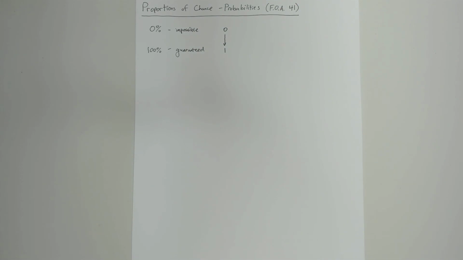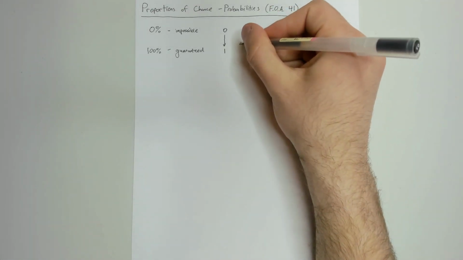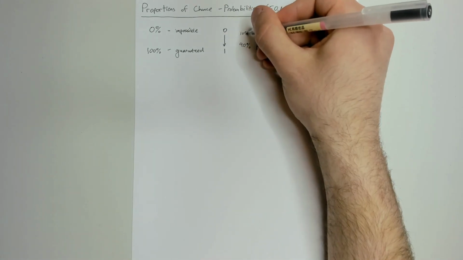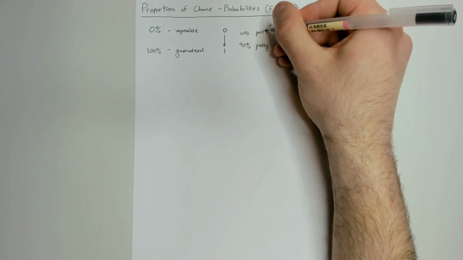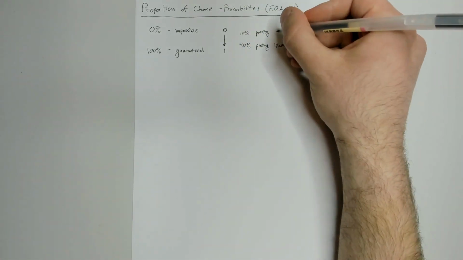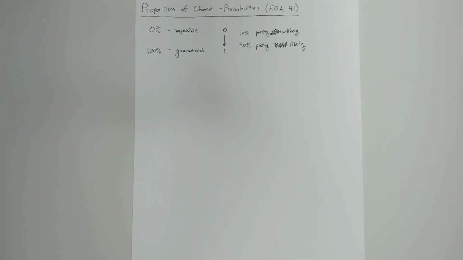And because we're using percent, we can already get a good idea for what probabilities are likely and what probabilities are unlikely. So 90% probability would be pretty likely, right? Whereas a 10% probability would be pretty unlikely. Not impossible, there's still a chance, a 10% chance that whatever you're measuring can happen.